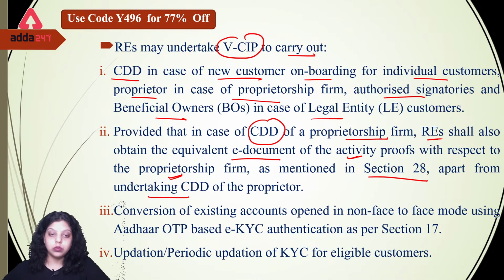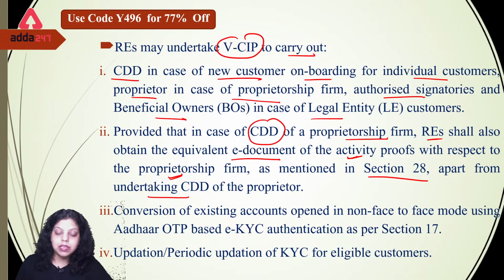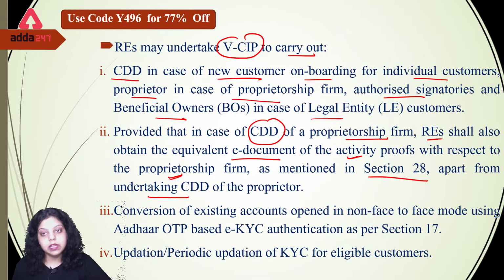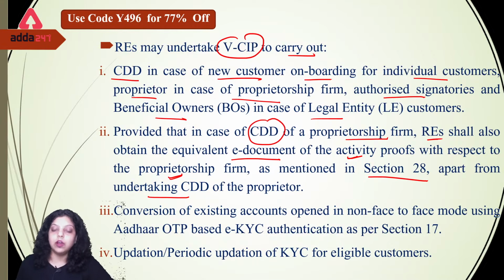Whatever activities are performed by the proprietorship firm will be given to the regulated entities in the form of electronic documents. So you have to fulfill the customer due diligence, and after that you also require the e-document as a proof of the activity performed by the firm.